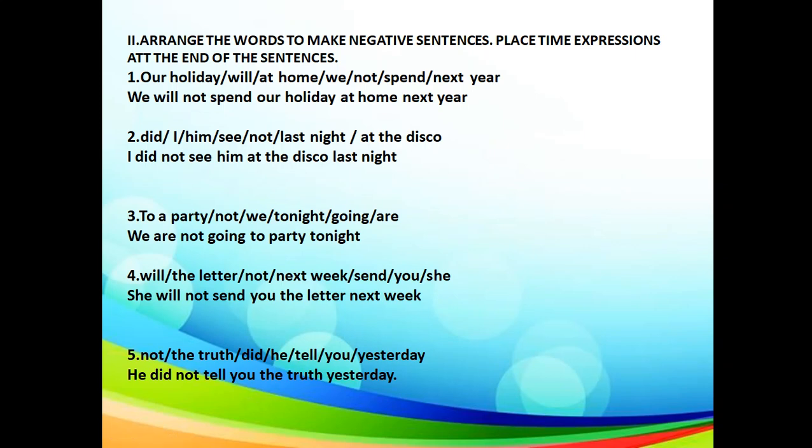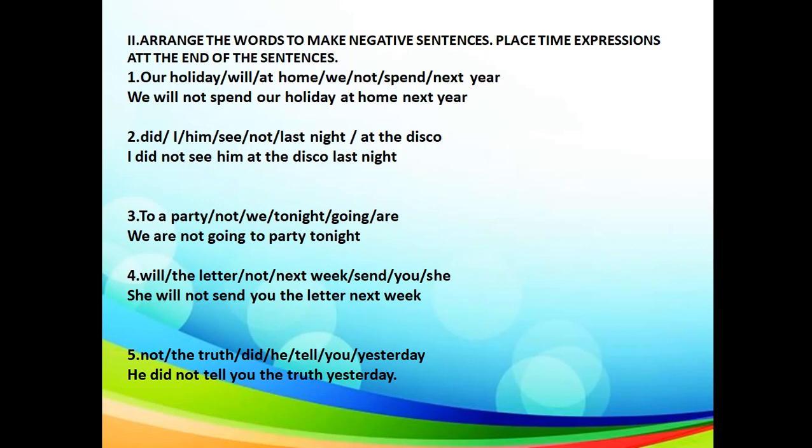Place time expressions at the end of the sentence. What do you mean by time expression? The words that express time, like next year, last year, tonight, next week, yesterday, all those time expressions should be placed at the end of the sentence.